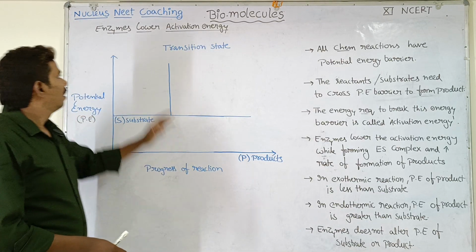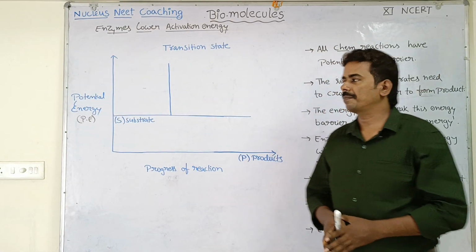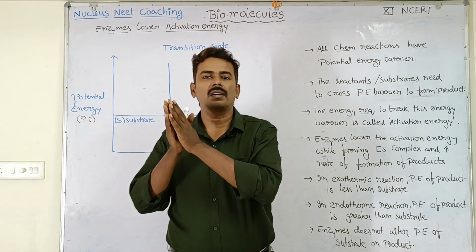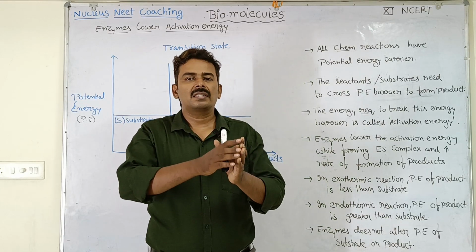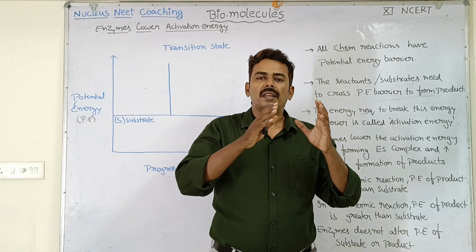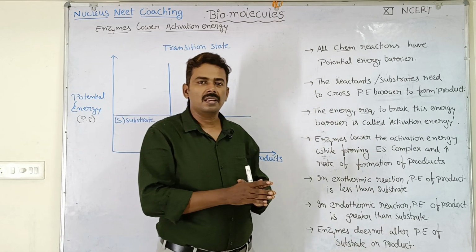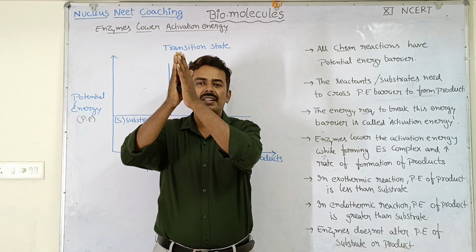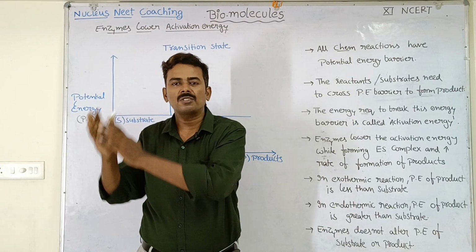Now let us understand how enzymes can lower the activation energy of a reaction. So any type of chemical reaction, if you observe, there will be two components. One is the reactants and another is products. During a chemical reaction, the reactants react and form a product. During this process, the reactants require some energy which is called as activation energy. By taking the energy called activation energy, the reactants will reach a transition state, and after then the reactants will react and give rise to product.